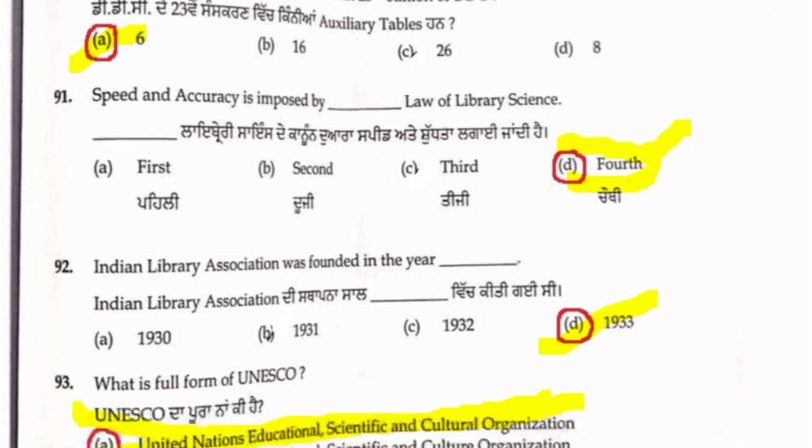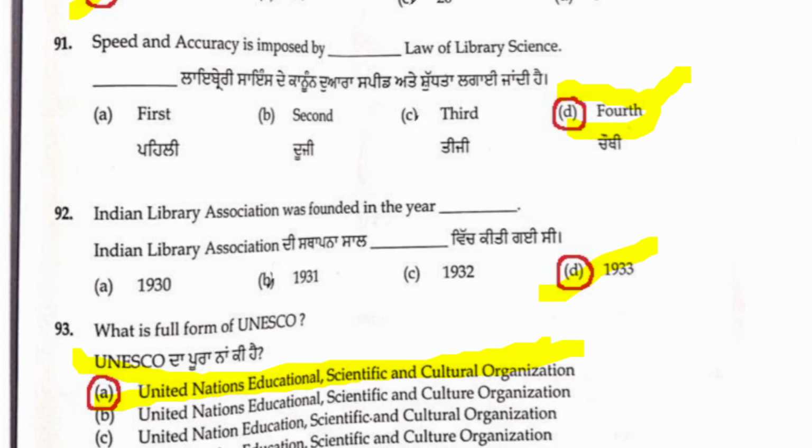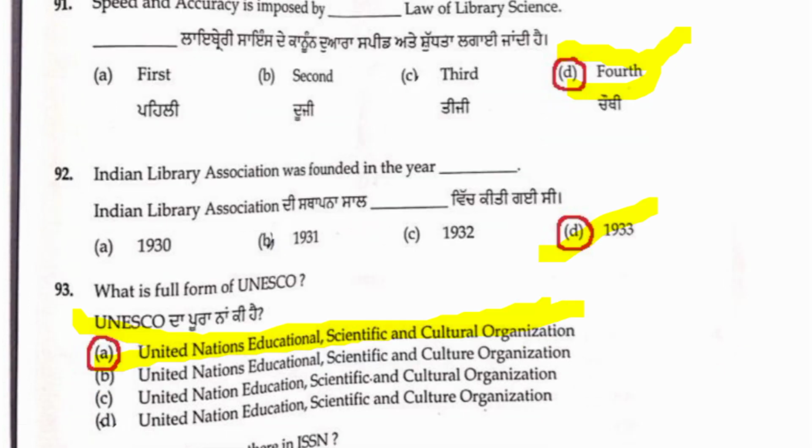Next, question number 92, friends. ILA was founded in the year 1933. This question came earlier in a question paper when I was explaining options. ILA was formed in the year 1933, friends. So D is the right answer, 92 D.